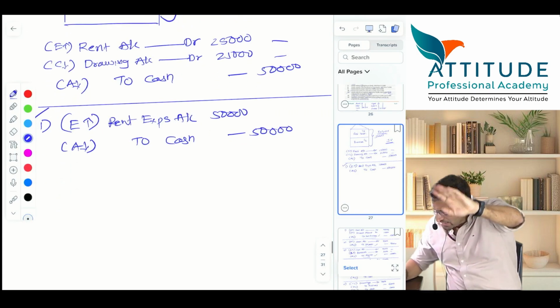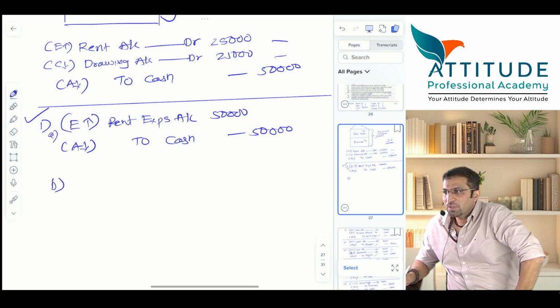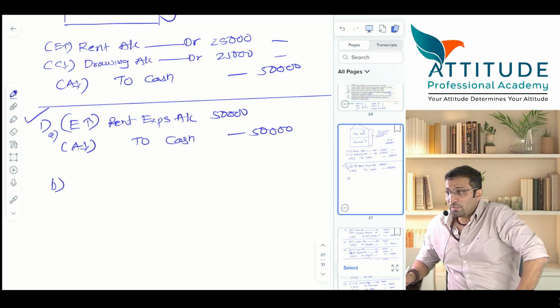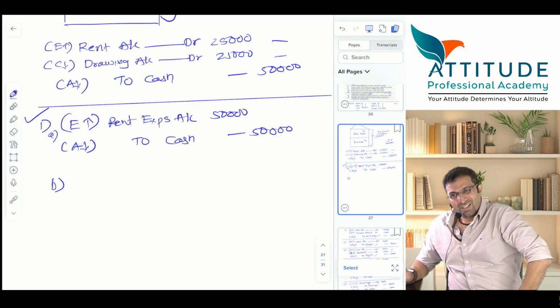Anybody would like to try the rectification entry? Cash account debit to rent, how much? 25. Very simple.